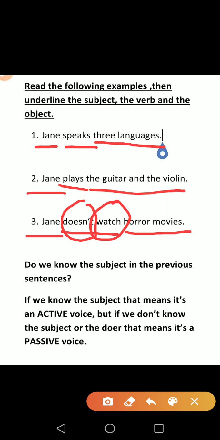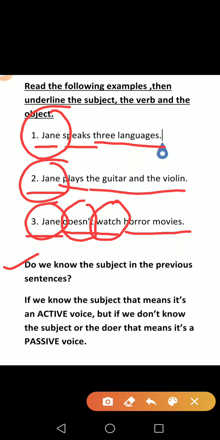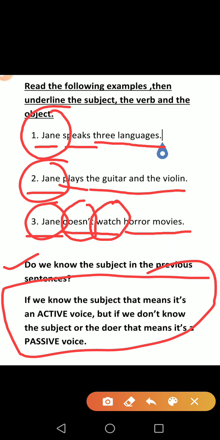Okay, now the question. Do we know the subject in the previous sentences? Let's see. Jane speaks. Jane, and again, Jane here. So, if we know the subject, that means it's an active voice. But if we don't know the subject or the doer, that means it's a passive voice. So, try to understand it. Try to think of it another time.